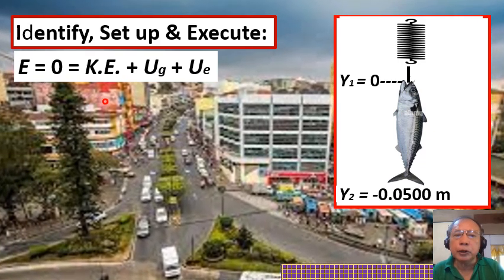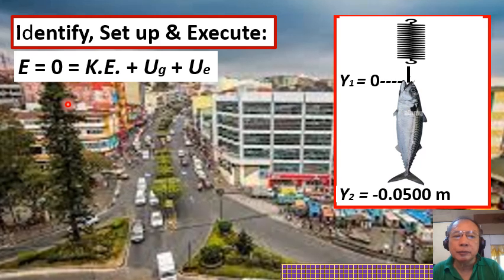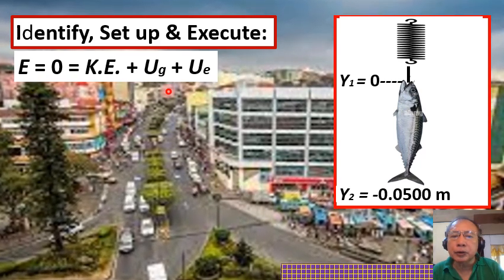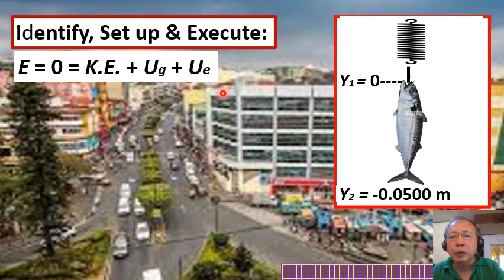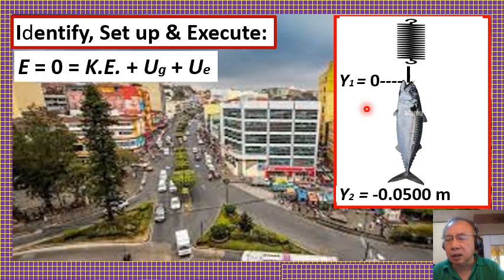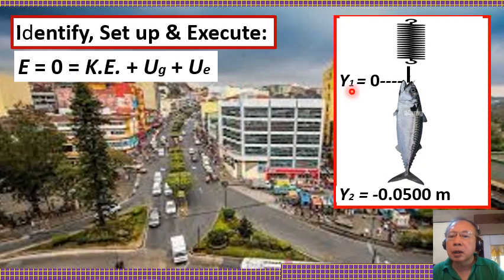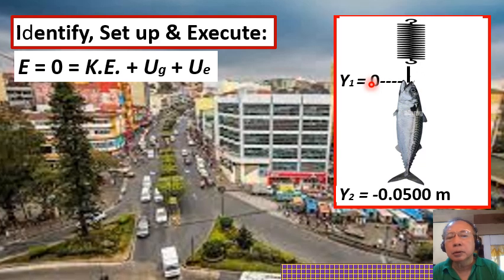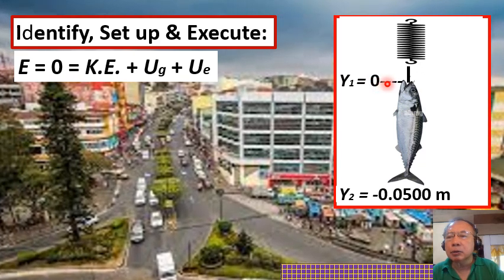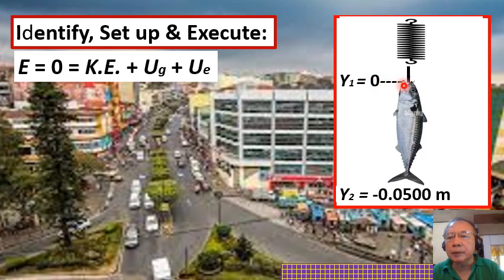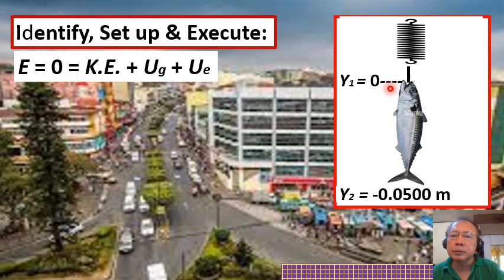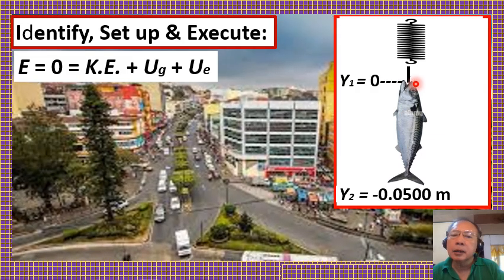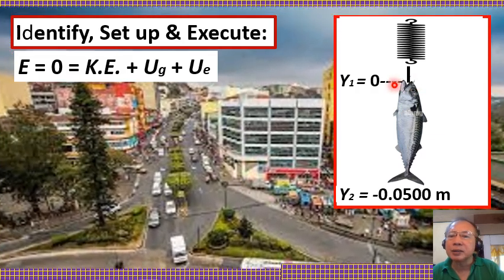As we continue with our computation, may I just reiterate that in applying the law of conservation of mechanical energy, we take note that at its initial position, that is at the point y sub 1, which is equal to 0, we say that the total mechanical energy of the fish is equal to 0. This is because it has no kinetic energy, because it started from rest.